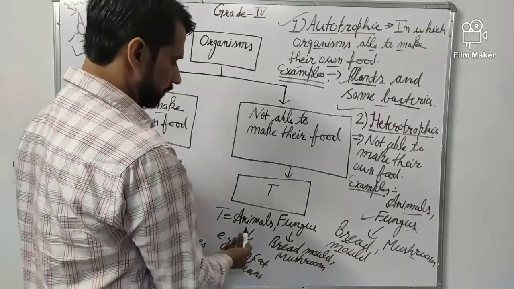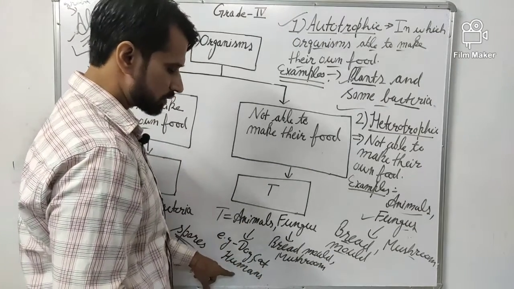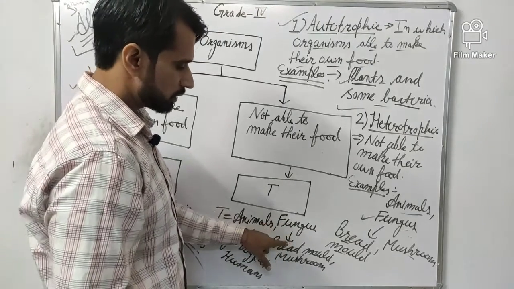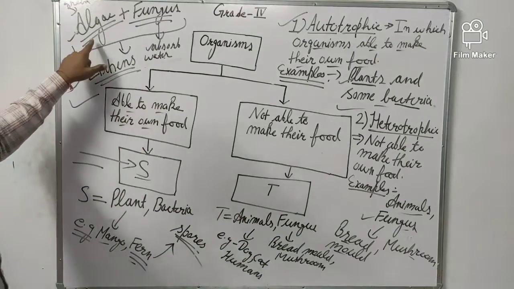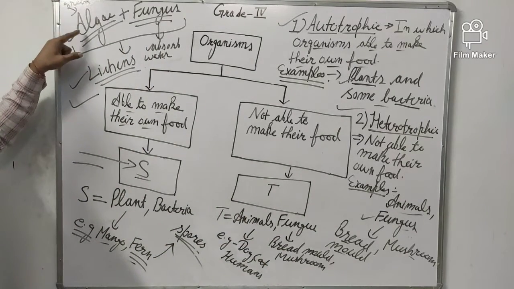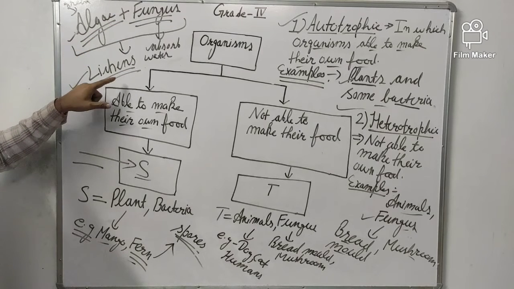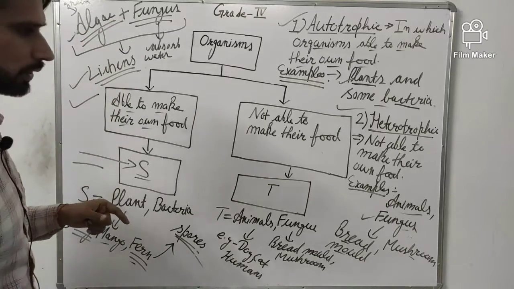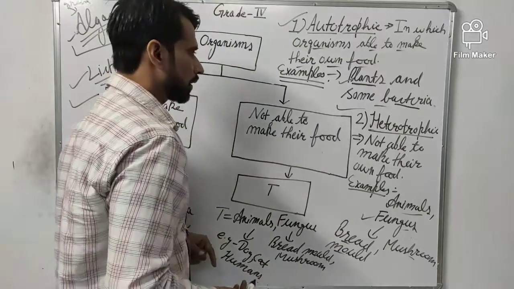Second is T. T may be any animal or fungus. In animals, you can write dog, cat, humans. We are also social animals. Fungi are non-green organisms, so they are not able to make their own food. They live in an association with alga. Alga is green, so they prepare food for fungus. Such association is called symbiosis. Example of symbiosis: lichen, in which alga and fungus live together. Okay, examples of fungus are bread mold or mushroom.